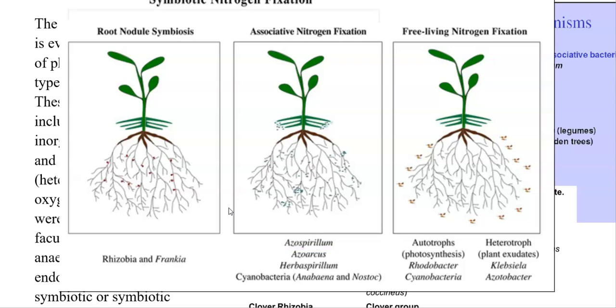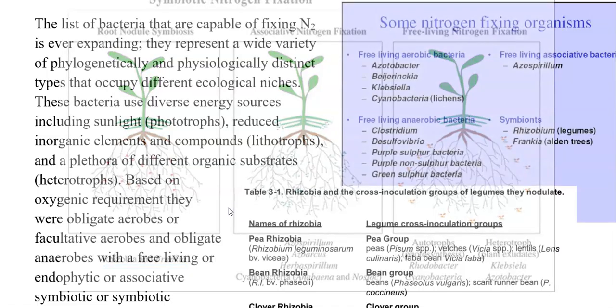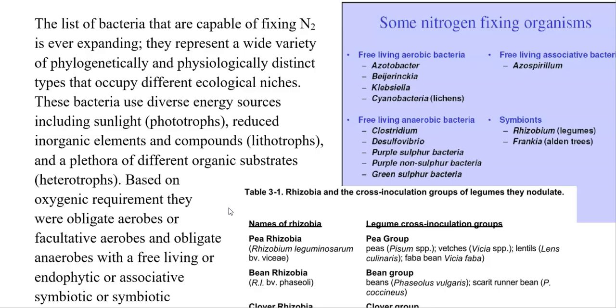Obligate symbiotic bacteria examples are Rhizobium, which commonly lives on legume plants, and Frankia, which is commonly associated with alder plants. For free living anaerobic bacteria, a very classical example is Clostridium.